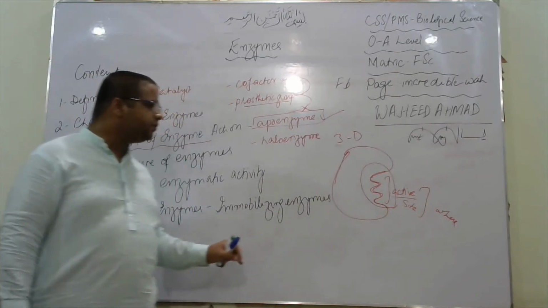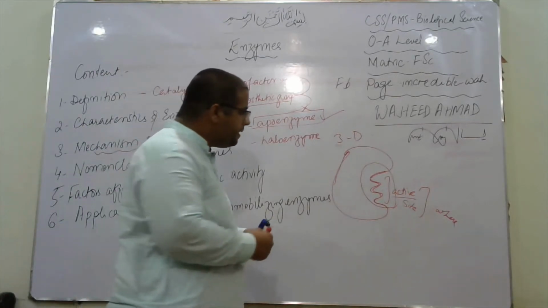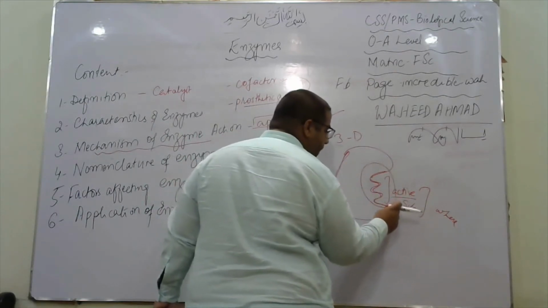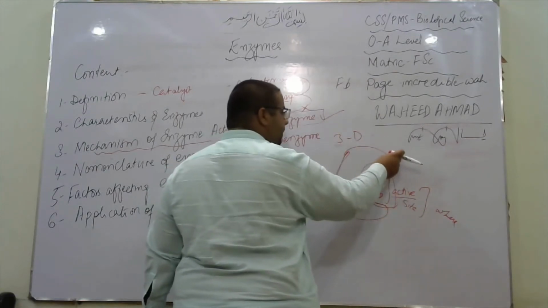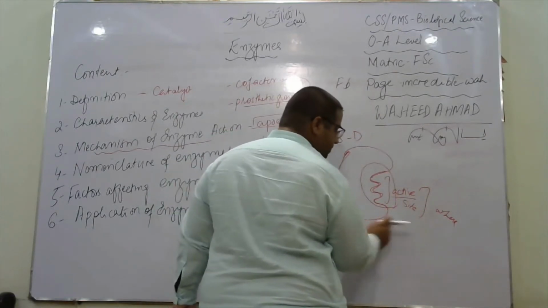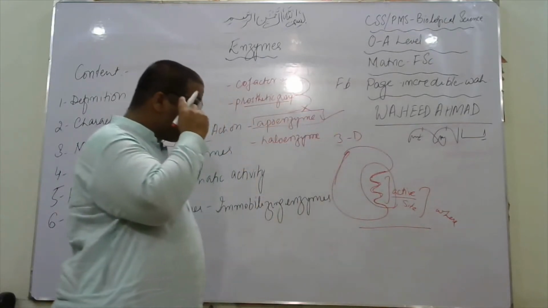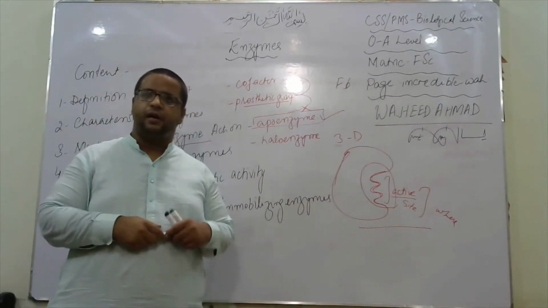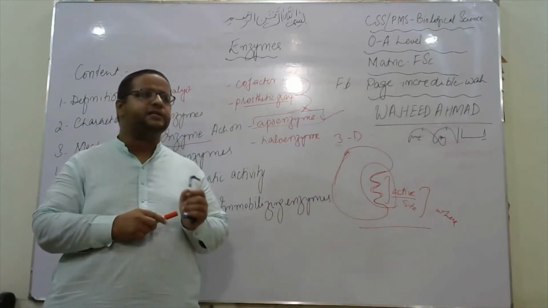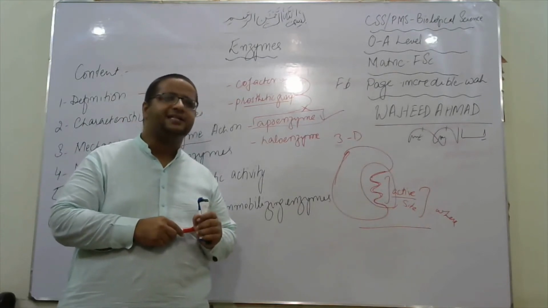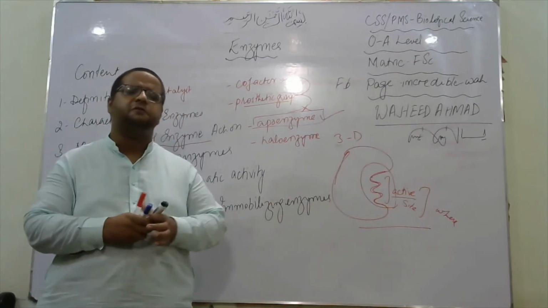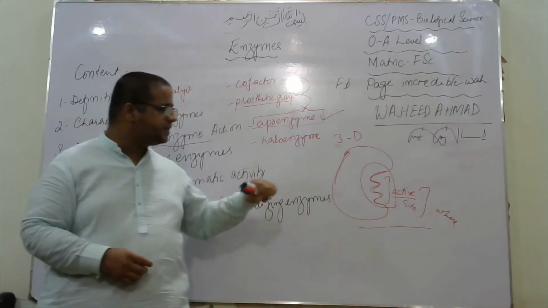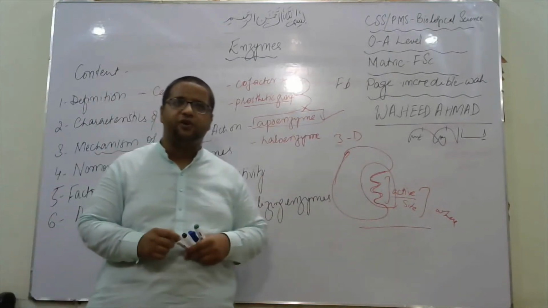Moving back to the structure of enzyme, it is basically made up of amino acids. Some of the amino acids are exposed and form the active site. The remaining amino acids form the closed, compact, three-dimensional structure of the enzyme. So this is the structure of enzyme. There have been various models proposed by scientists regarding the activity of enzymes. One of the most famous is the lock and key hypothesis model. The next is the induced fit model. A number of other models have been proposed but rejected, so there is no need to discuss them. So we are discussing two basic models for the activity of enzyme.